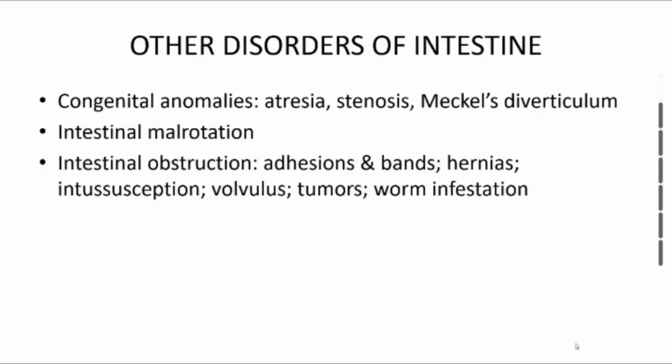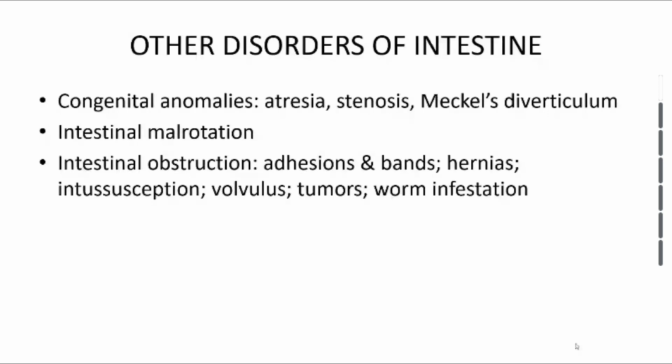Volvulus is rotating of the intestine around itself, especially the intestines that have mesentery, for example the small intestine, the transverse colon, and even the sigmoid colon. Those are places where twisting can occur. We call it volvulus, and you can cause intestinal obstruction, as you can imagine. Of course, you can have tumors that can affect the small intestine and the large intestine, and can even cause obstruction.